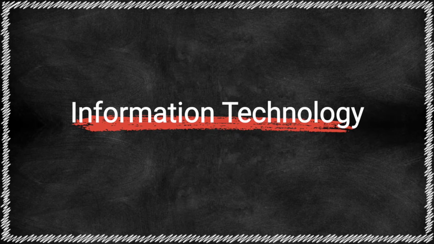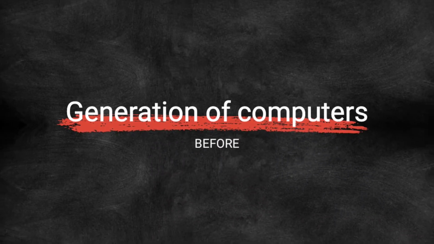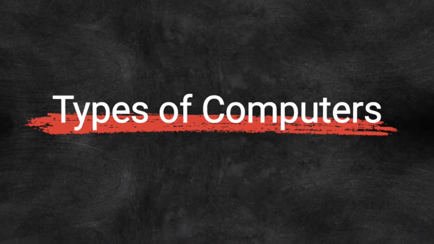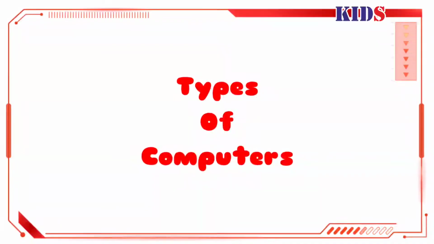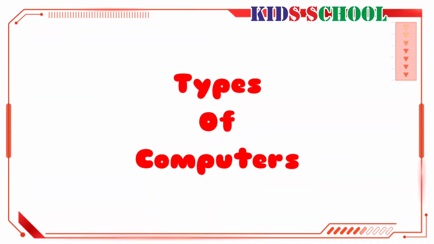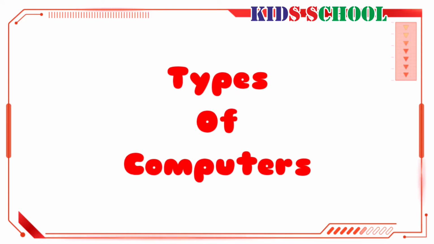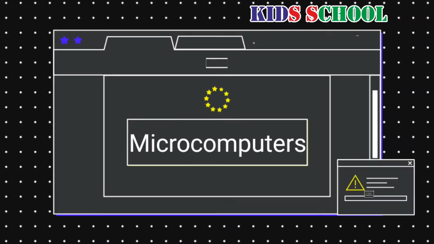Today we are going to continue our first lesson of information technology. In the previous lesson, we learned about generations of a computer, and in this video we will learn about types of computers. Dear students, computers differ in terms of performance, size and cost. Based on these parameters, they are classified into the following types.